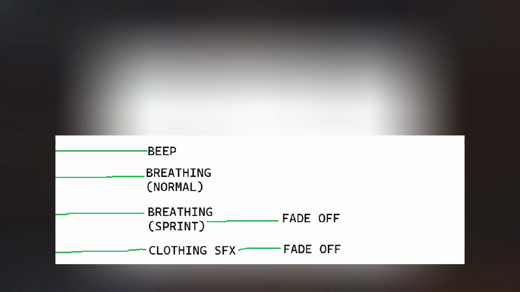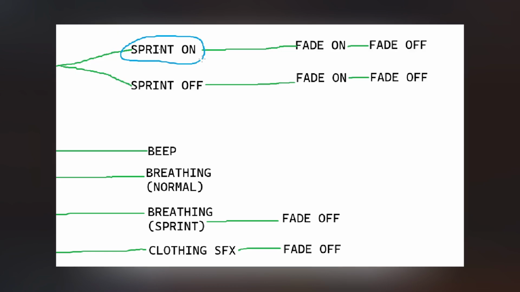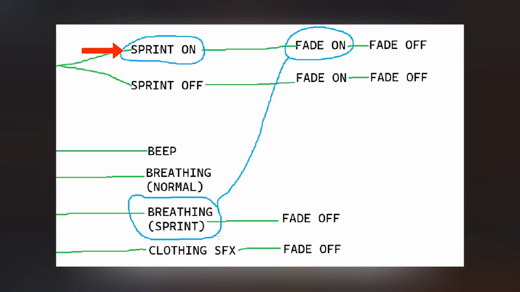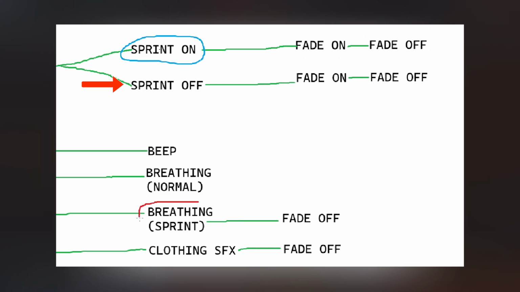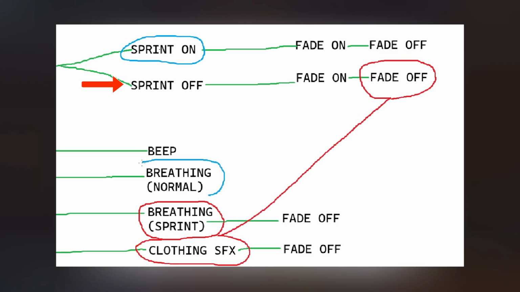First, a signal from my begin play would go out and tell 4 sounds to start playing: a body cam sound effect, my normal breathing sound effect, my sprinting breathing sound effect, and my clothing chafing sound effect. The last 2 then immediately get told to fade off. Then, when my character starts sprinting and their walk speed gets reset, a signal goes and fades off my normal breathing, then fades on my sprint breathing and chafing sounds. Then when they release sprint, the opposite happens, and it fades the original sounds back on.